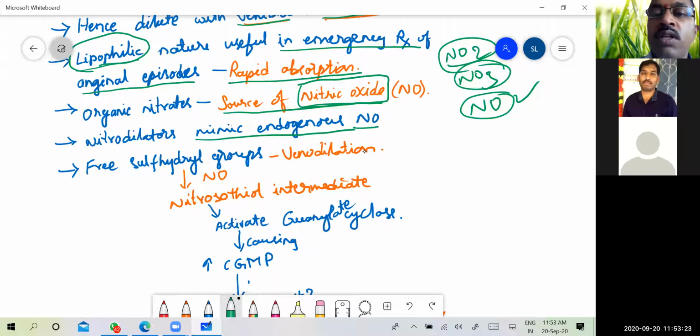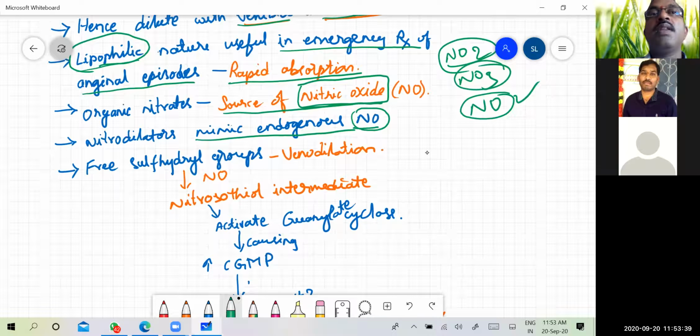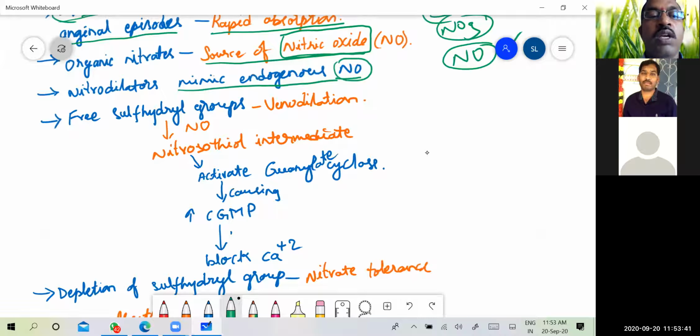So naturally they generate nitric oxide. The organic nitrates will form nitric oxide, which will lead to changes in the diameter of the blood vessel.